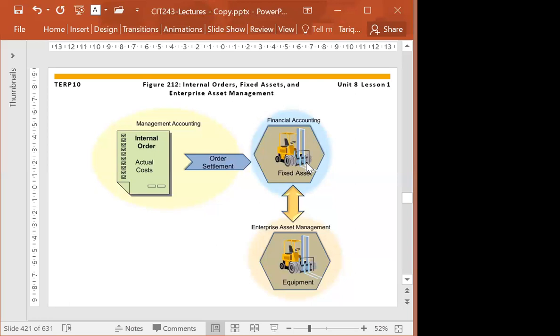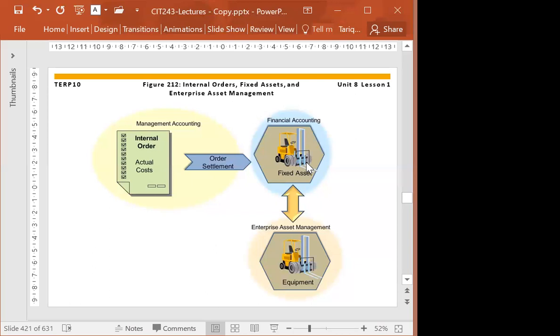So when we do the internal order settlement, actually we transfer the cost that we collected on that internal order to the assets master record. So that is what the whole purpose is, to collect the cost and then settle the cost with the fixed assets at the period end or when the project is closed.